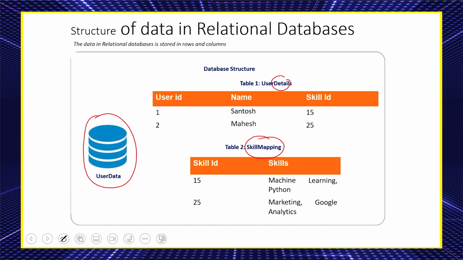By looking at these two tables, we understood as a layman that these two tables are talking about users and their corresponding skill set. Make sense? Are you clear about this? This is about relational database. Now let me ask a simple question. Does a database consist of a single table or multiple tables? How many tables will be there in a database? Is there a limit to only 10 tables, 20 tables? No. A database can consist of 25,000 tables.